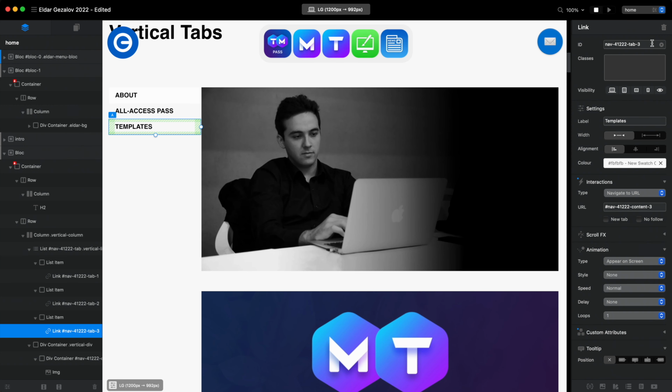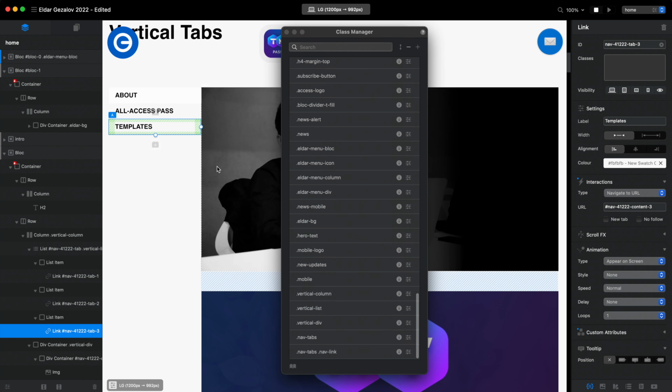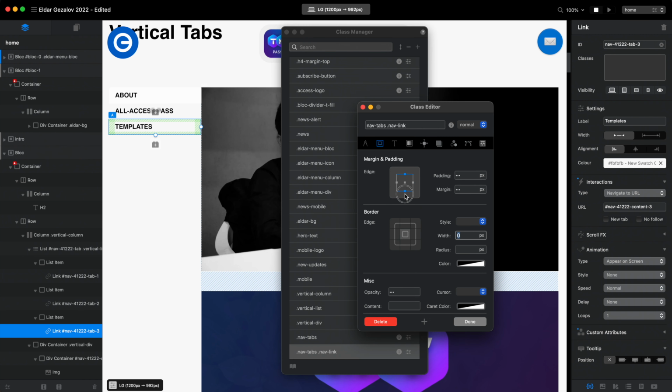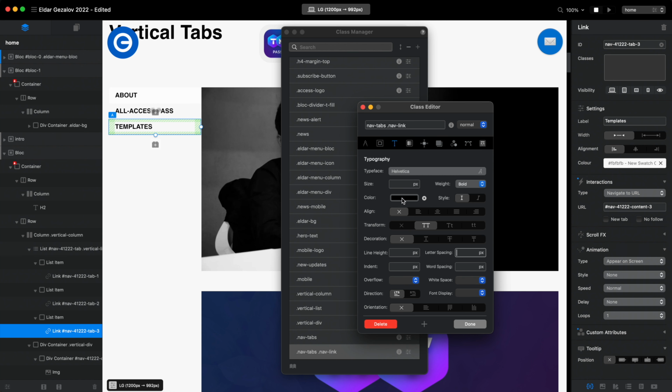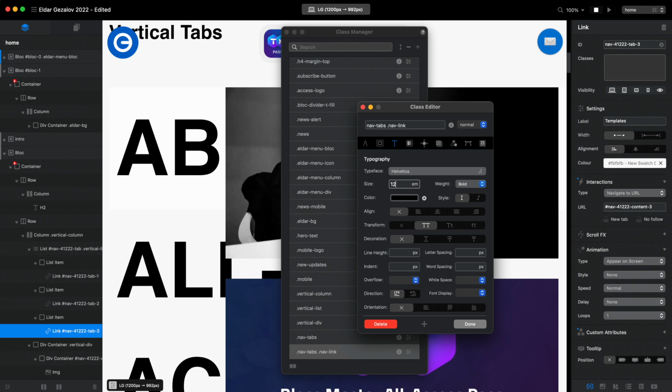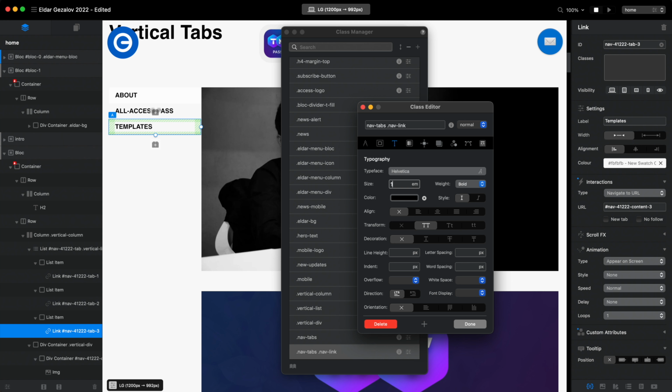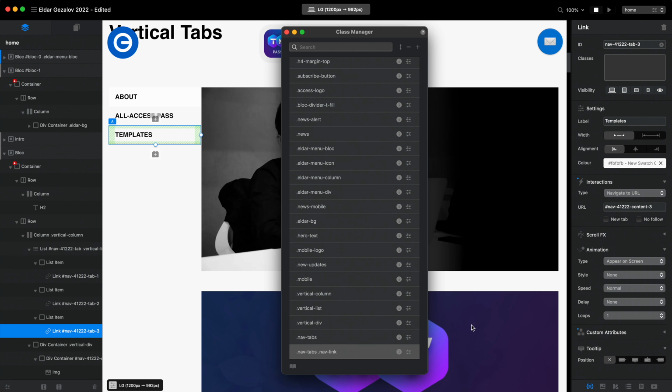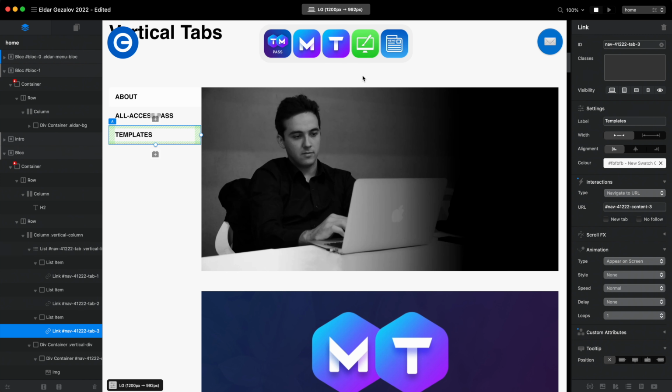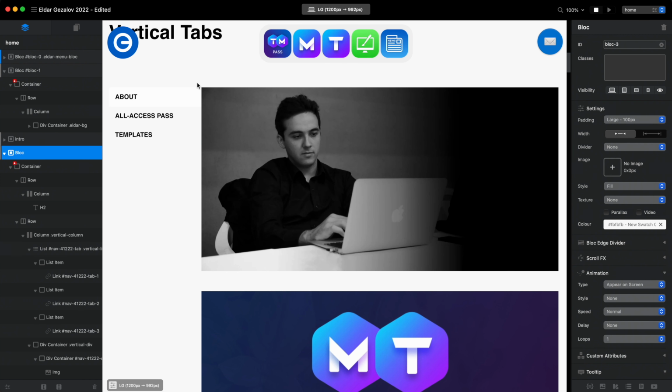Of course, if you want to increase the padding between the links, there are many ways to do that. We can add padding like that, or you can, for example, change the size of the text here. So let's make it 1 point something, and for the line height we can make it 2, for example, so that we have more space here.